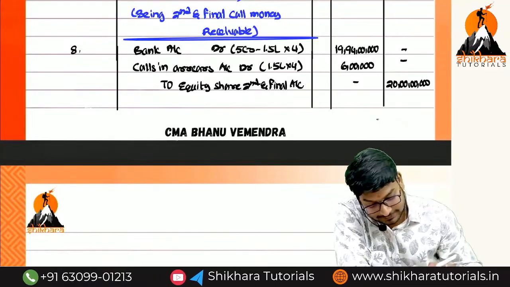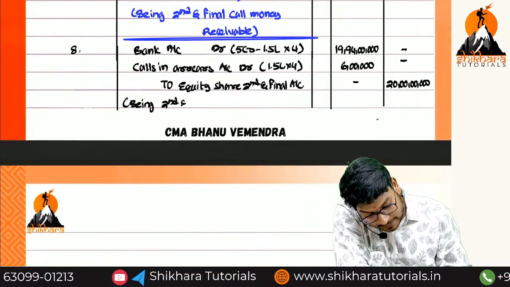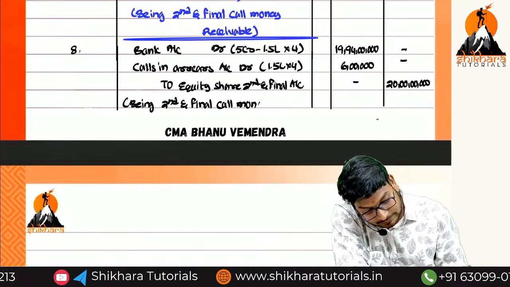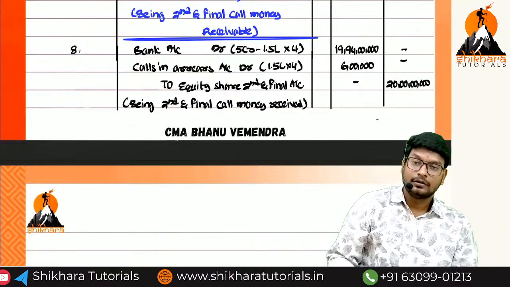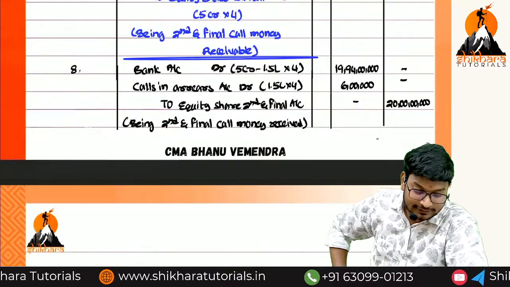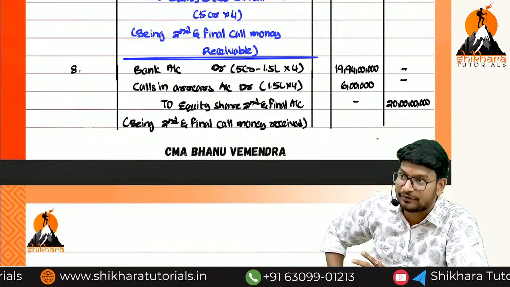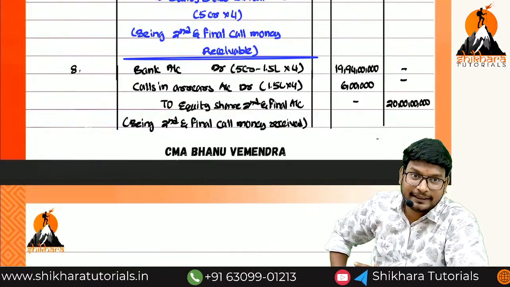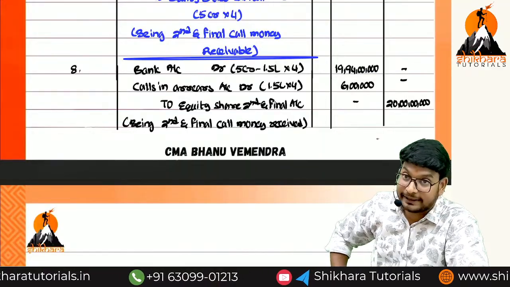Okay, na? Okay. Being second and final call money received. Now, calls in arrears. What is happening, ma? Are correct only, ra? Okay, na? The number of shares I had taken wrong, but it was correct in our calculation. 5 crore minus 1.5 lakh means how much you are getting? 4 crore 98 lakh 50,000 into 4, that is equal to, sorry, 19 crores 94 lakhs. Okay.